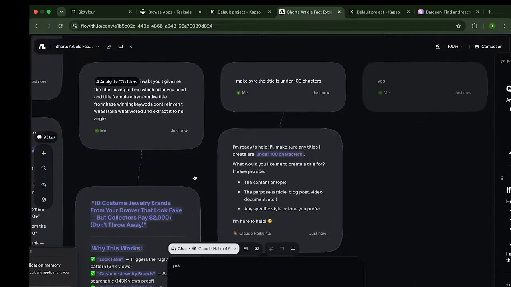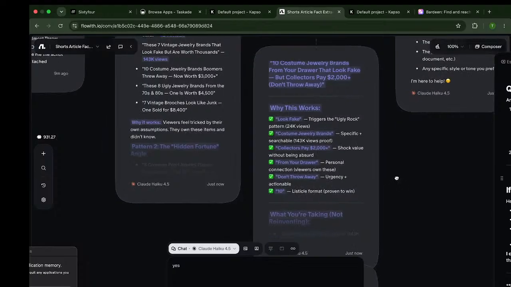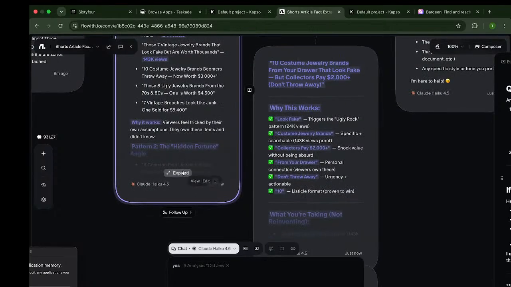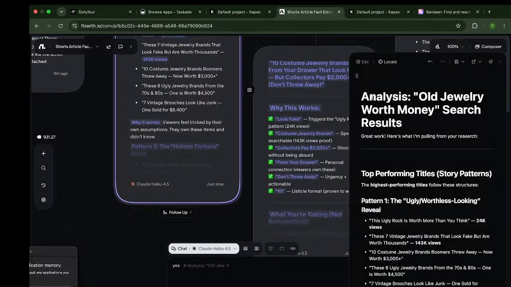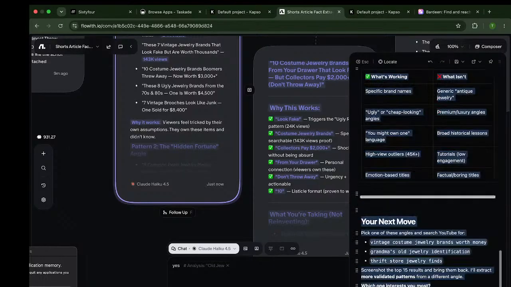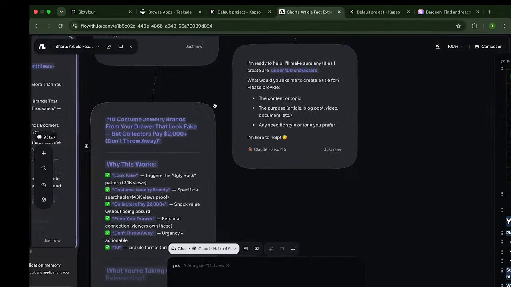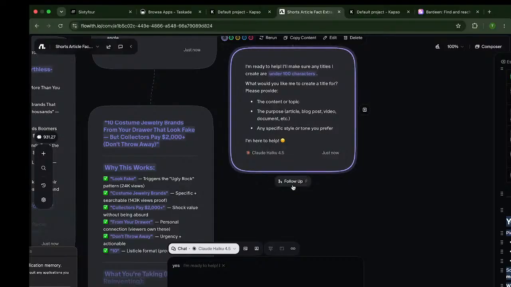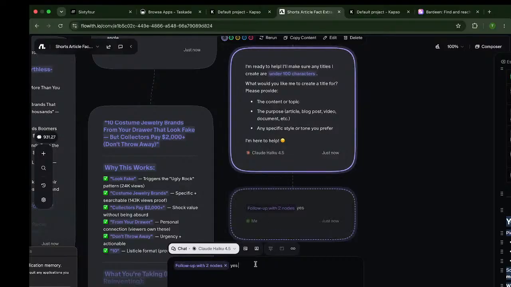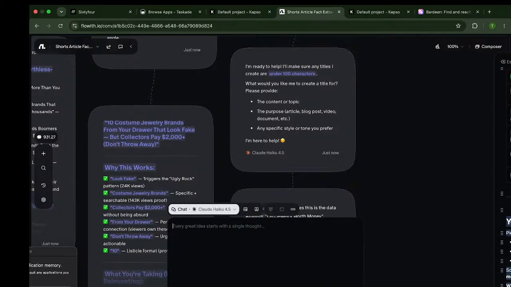All right, so what I'm gonna do is copy everything from this page. I'm gonna do Command C, or Control C on Windows. I'm gonna come over right here and paste it. I'm gonna do follow up, paste it, and say yes, this is the data.